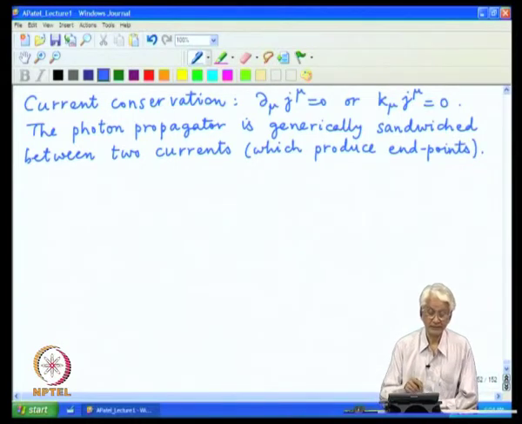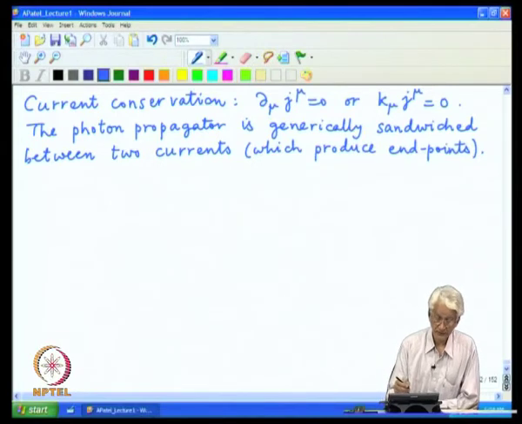And so, the photon propagator is left uncertain because the current itself obeys this extra identity.